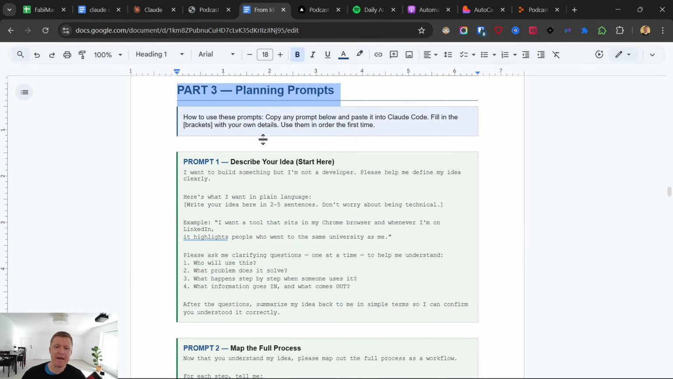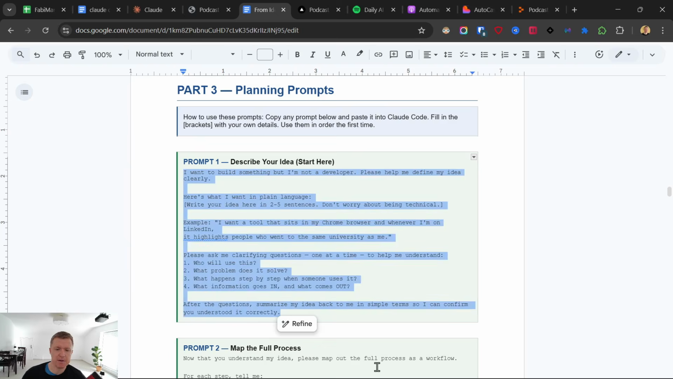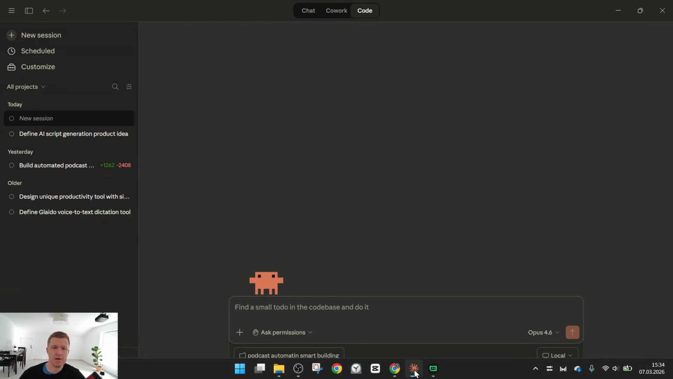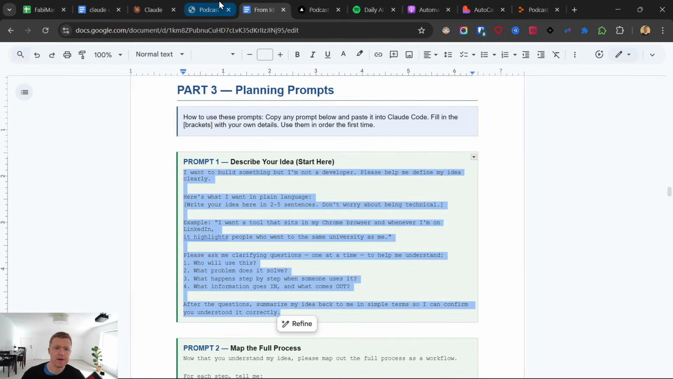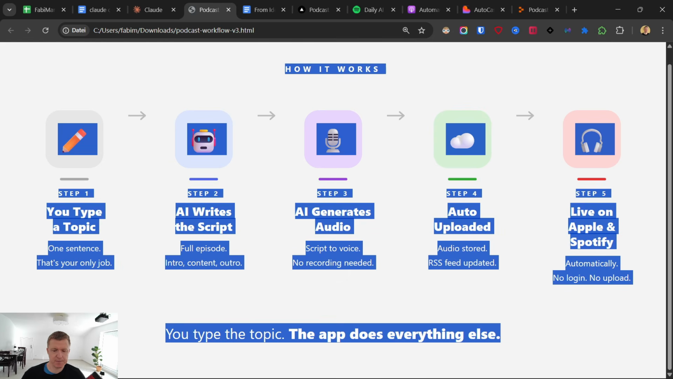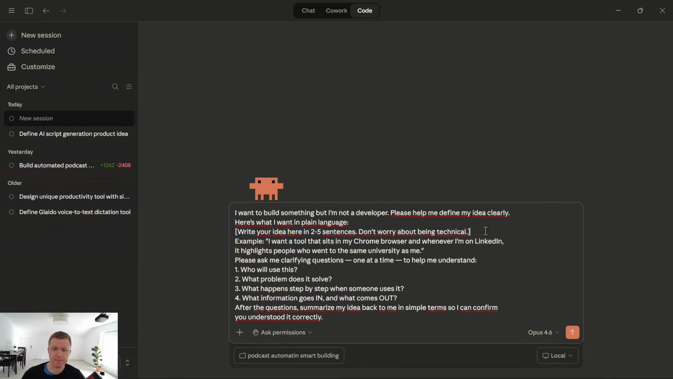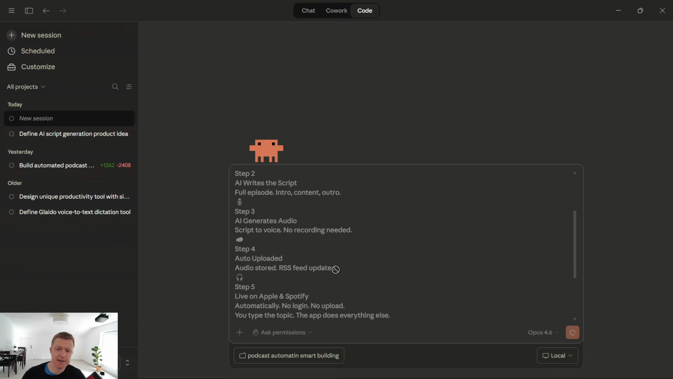We have the planning prompt. So I'm going to pick the first prompt here, which is going to help me and Claude Code get on the same page about how this app should look, so it doesn't make complicated stuff up. So the crucial part is here. Okay, I need to describe the app idea. Let's just go in here and grab this text, paste it in here, and then click enter.